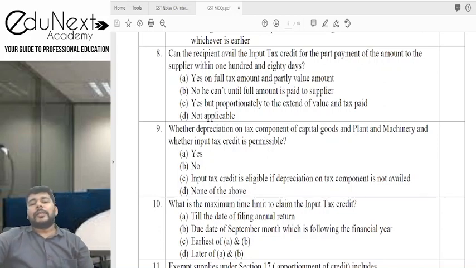Whether depreciation on the tax component of capital goods and plant and machinery is allowed, and whether input tax credit is permissible. Section 16 subsection 3 we did in this lecture only. So input tax credit is eligible if depreciation on the tax component is not availed. C is the most appropriate answer over here.